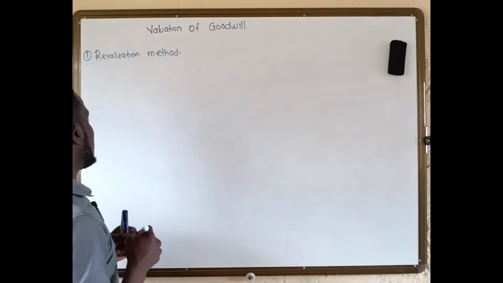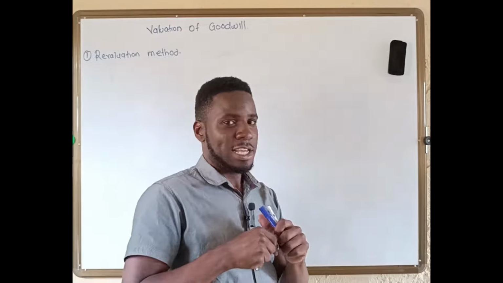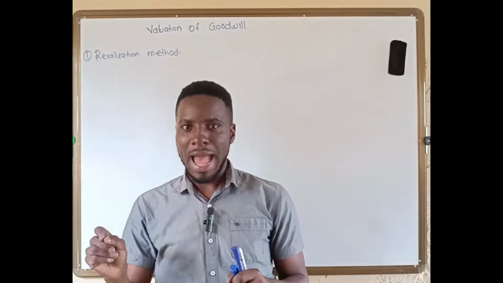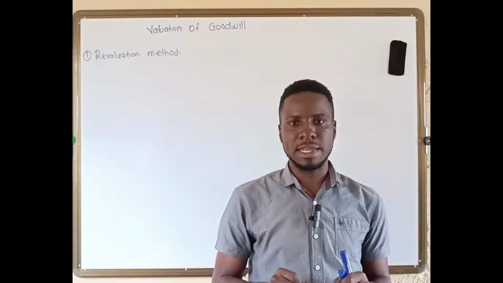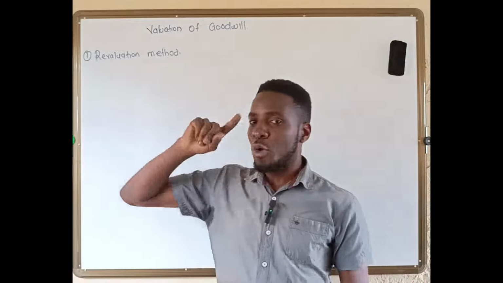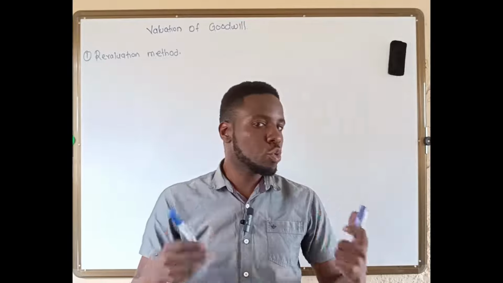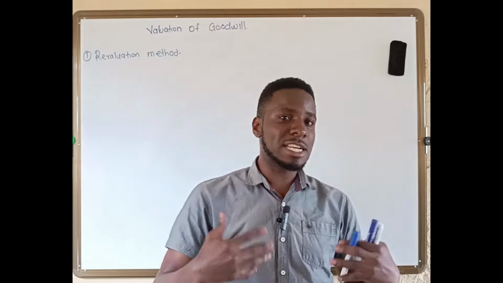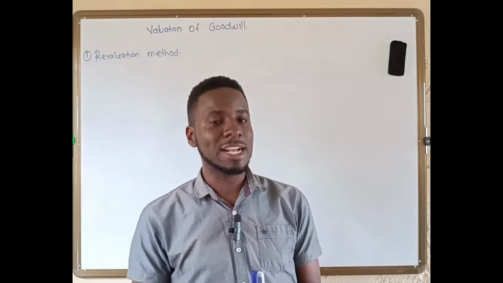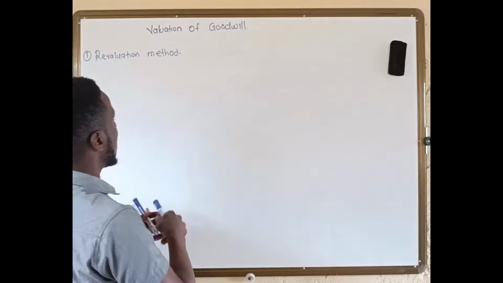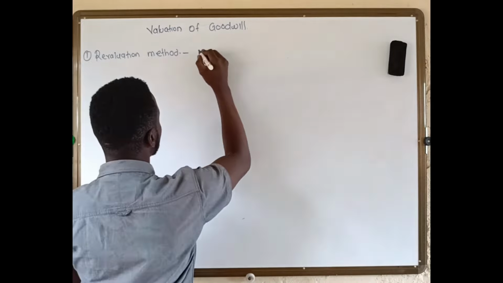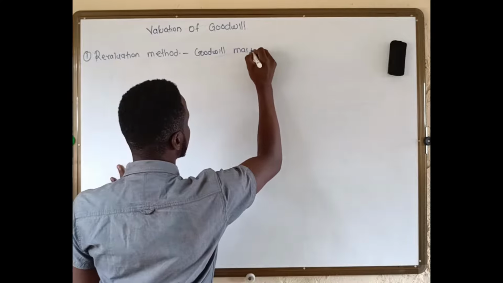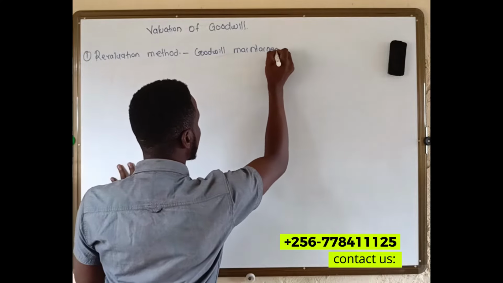So what is the revaluation method? The revaluation method is the method where goodwill is recognized in the books and is maintained in the books of the partners. So meaning, after us recognizing goodwill, you're not going to end there. It has to continue. That means when someone checks the statement of financial position of these partners, they actually have to find goodwill. So here, goodwill is recognized and maintained.